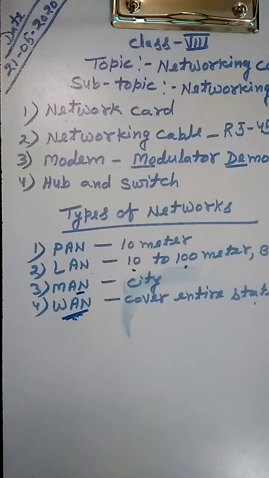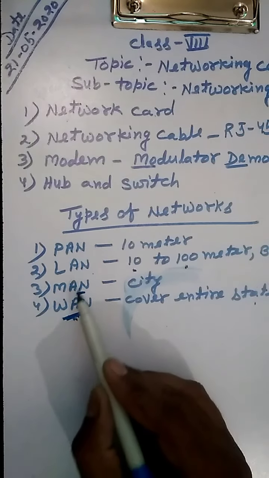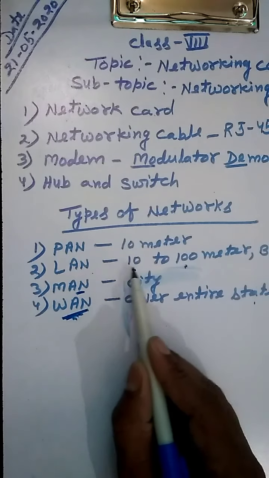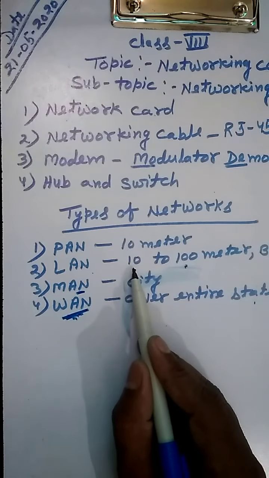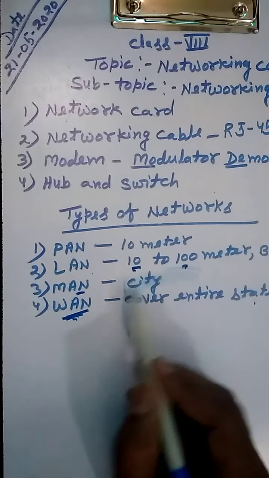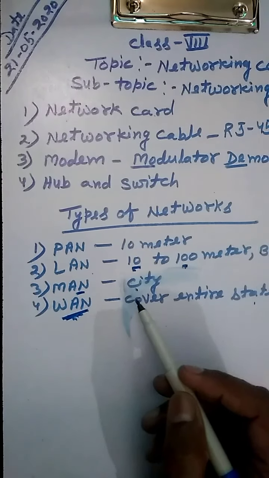So we can say that the local area network covers 10 to 100 meters while MAN covers the entire city.